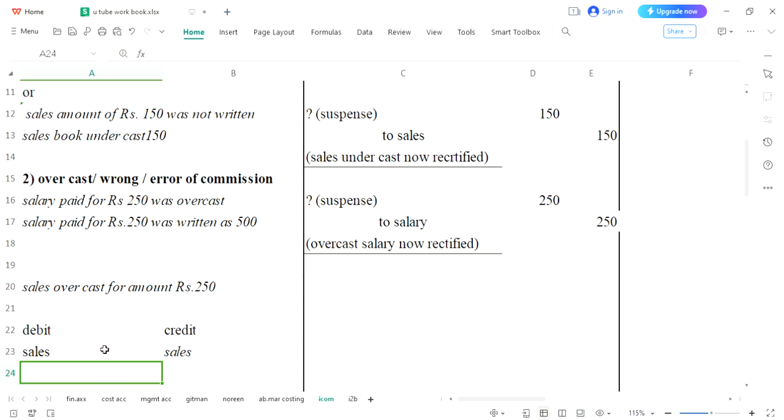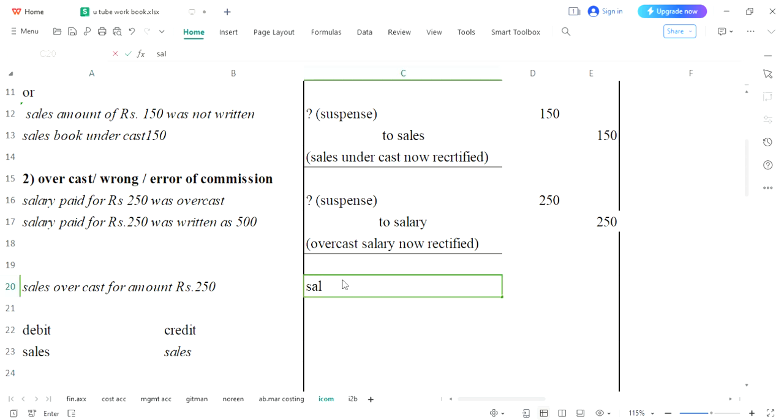So same you will be doing over here. This is your second example, sales overcast. Sale we do write on credit side. When it is overcast, we will post to the opposite side, and here you will write it on debit side. On the other hand, there is nothing to be written on credit side because mistake was related to debit side. For the time being, temporarily we will use a new word, that is suspense, and that's all.